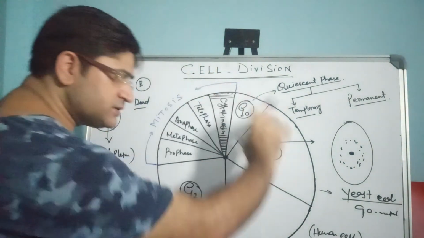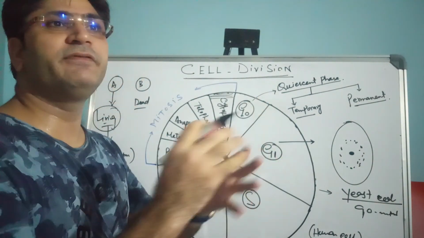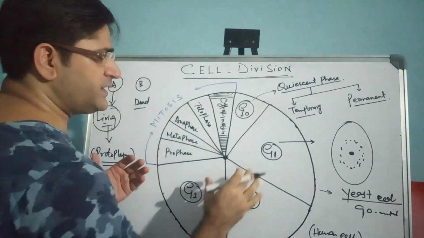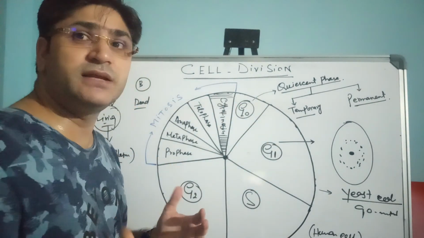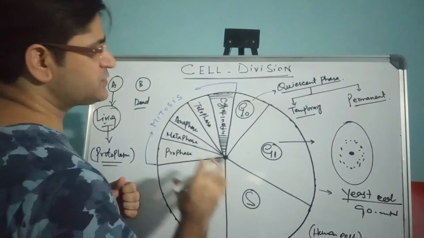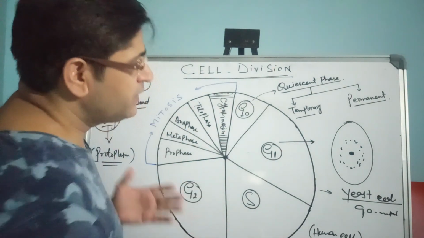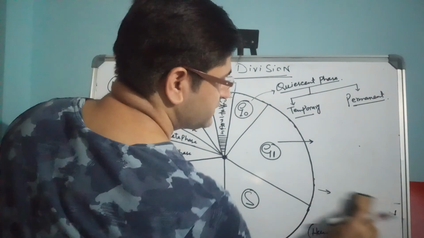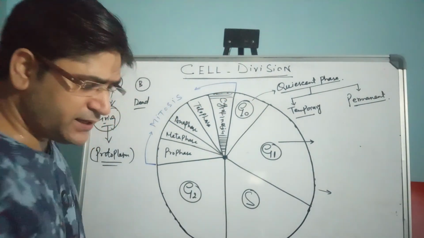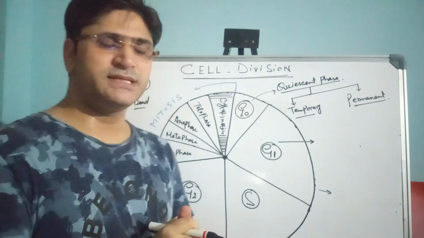Now, the cell cycle has a number of phases. That means a parental cell undergoes a number of phases by which it prepares itself completely to divide, and all these phases together are known as the cell cycle. Now, what are the different phases of the cell cycle? Look at this diagram here. There are mainly three phases of the cell cycle.